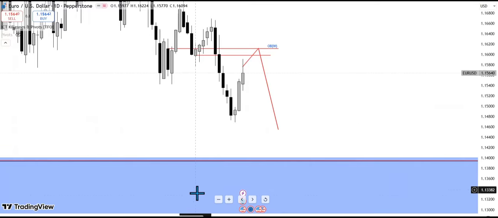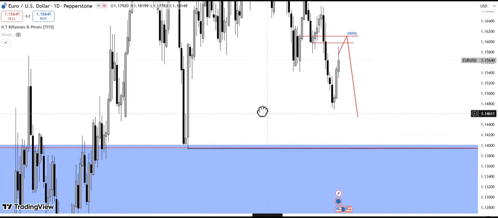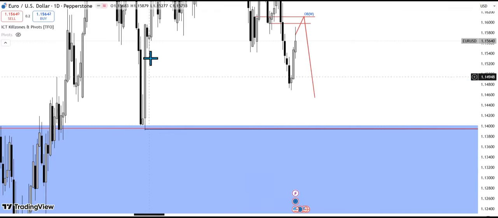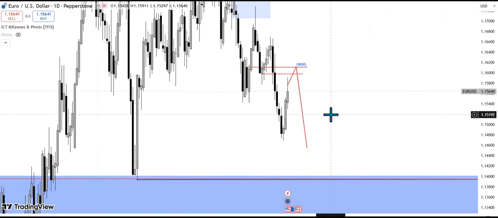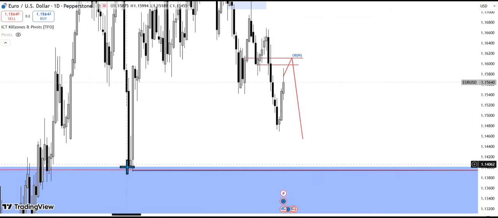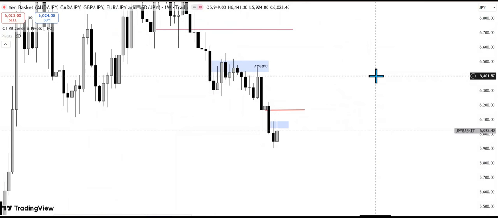And then, of course, if you look at EURUSD, we have not yet tagged our draw of liquidity. The 3-month fair value gap is right here. So we have not tagged it. That is good. We still have more range to trade if price is willing to go for our draw of liquidity. So let's look at yen basket.